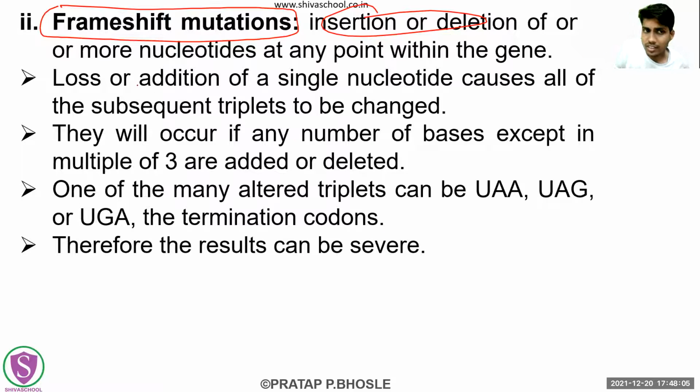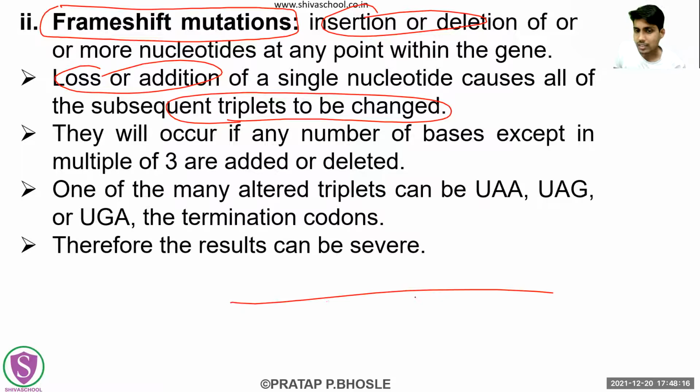So what is happening here? The loss or addition of a single nucleotide will cause the subsequent triplets to be changed. The entire triplet changes. That means, suppose adenine, guanine, cytosine, then adenine, cytosine, adenine. Suppose these are the triplet codons, AGC and ACA.